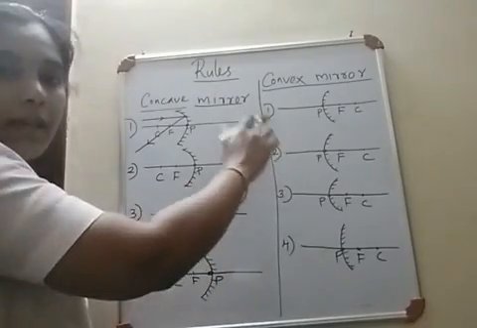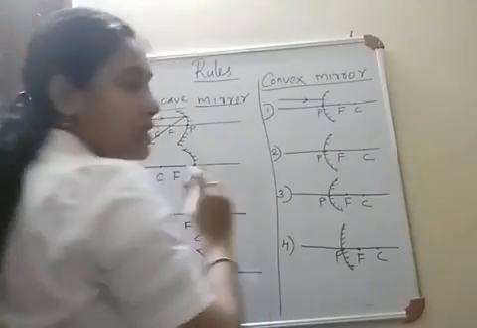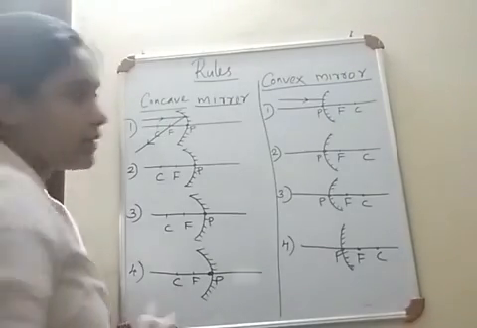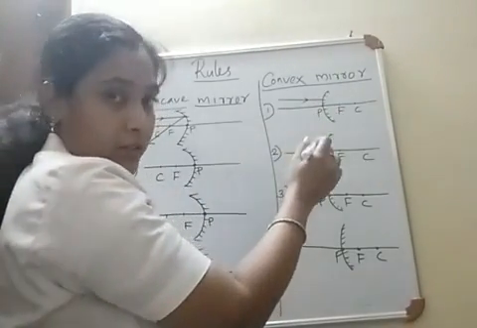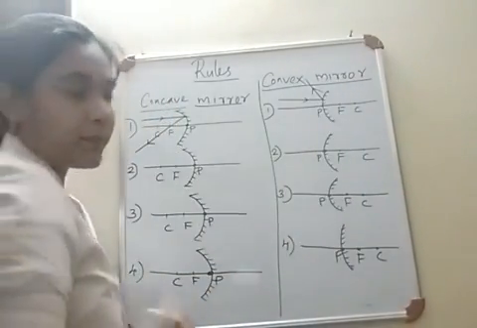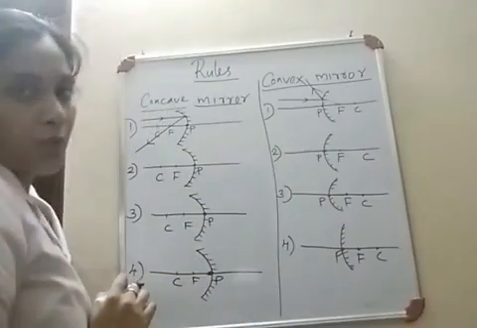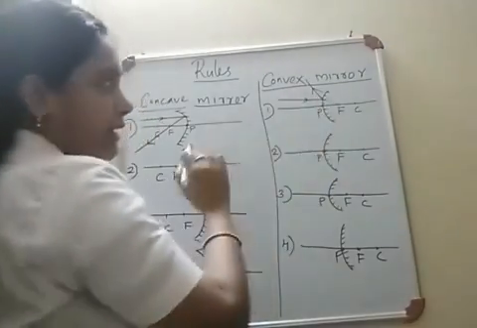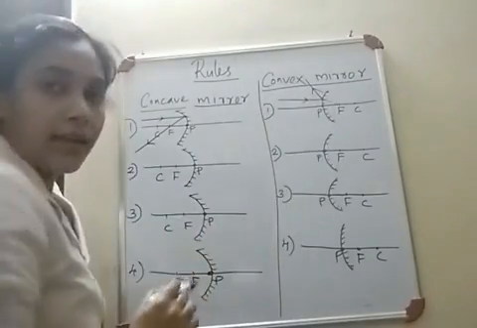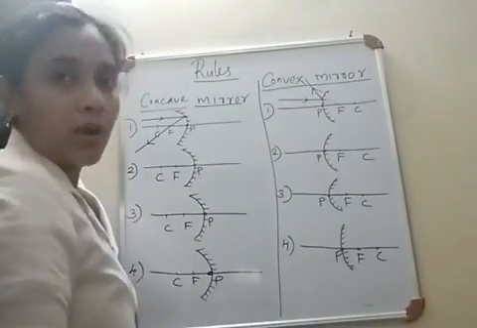Okay, so what is the case of convex mirror? This is a convex mirror and this is a ray which is incident parallel to the principal axis. And what will be the path of the ray after reflection? You know, convex mirror is a diverging mirror. So after reflection, the ray will move like this. But this reflected ray should appear to pass through focus. So we need to draw the ray diagram, or represent the path of the reflected ray, like this. The reflected ray for a convex mirror appears to pass through focus.